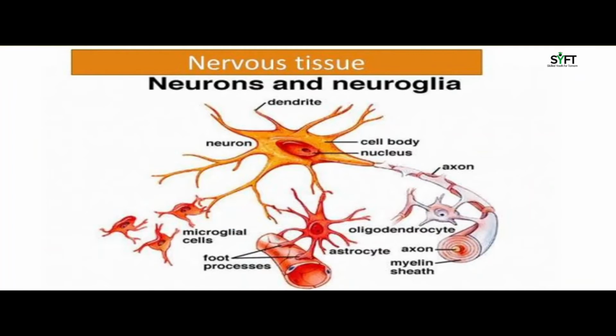Next is nervous tissue. Nervous tissue makes the nervous system and is composed of specialized cells called neurons. Neurons are connected end to end to form nerves through connective tissues. Nervous tissues are found in the brain, spinal cord, and nerves.